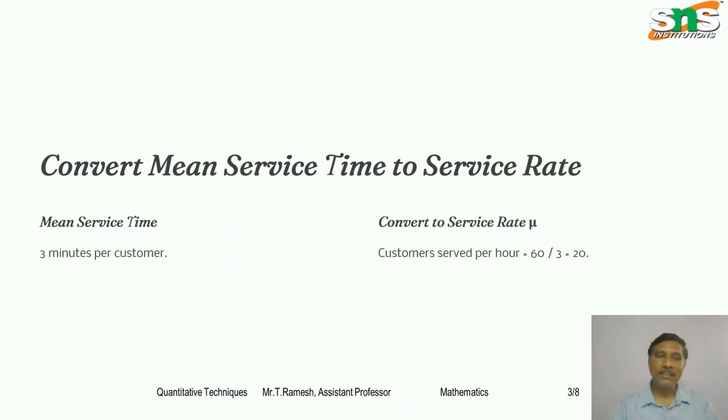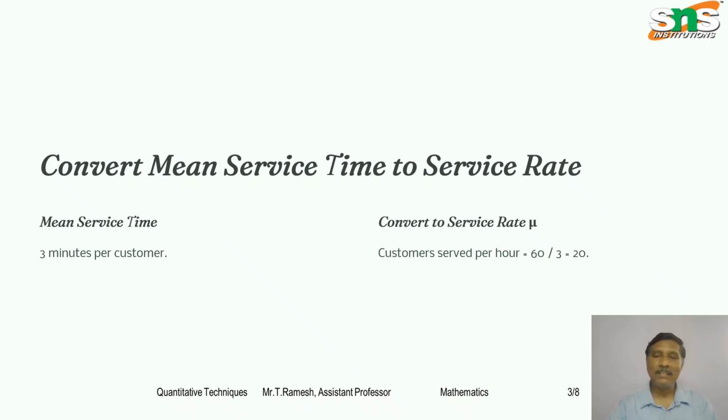Okay, lambda means 8 per hour. So mu, the mean service time, is given as 3 minutes per customer. So convert this to the service rate mu. How do we calculate the service rate mu? In 1 hour we have 60 minutes, so 60 divided by 3 is equal to 20 customers served per hour.